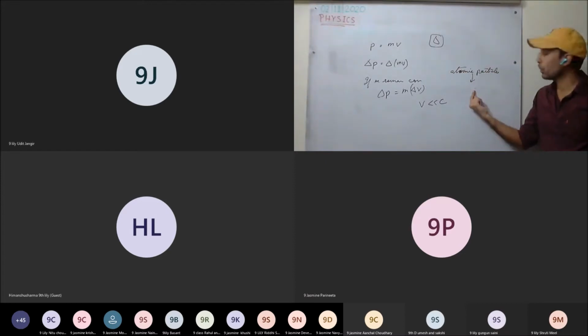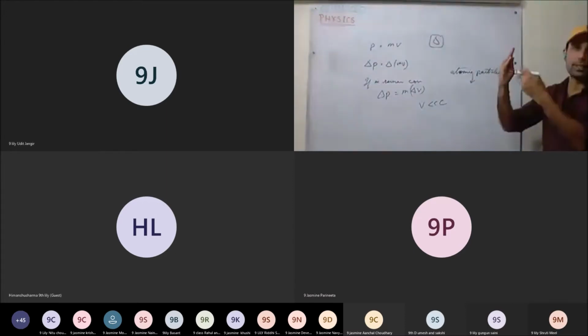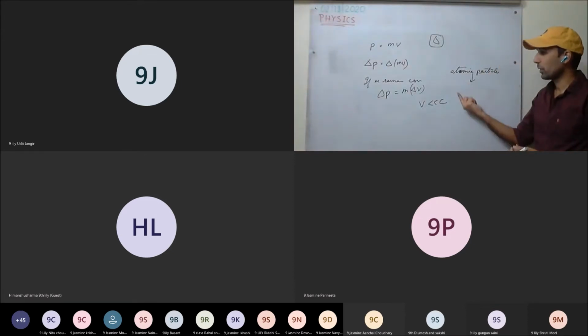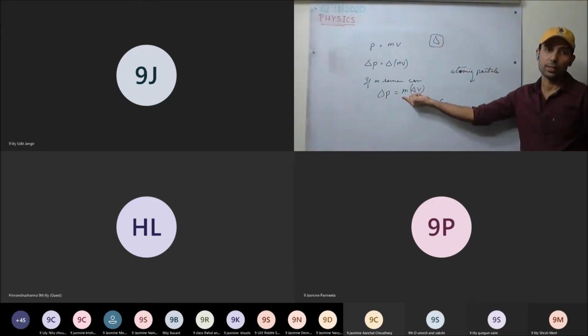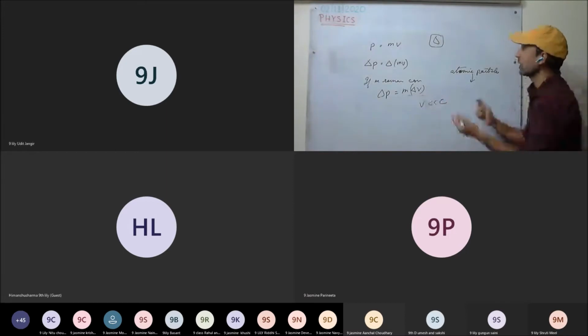If they are moving with a speed comparable to, very near to the speed of light, there will be a change in mass as well. How does the mass change take place? See here.